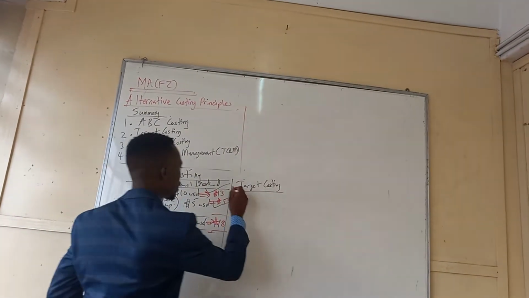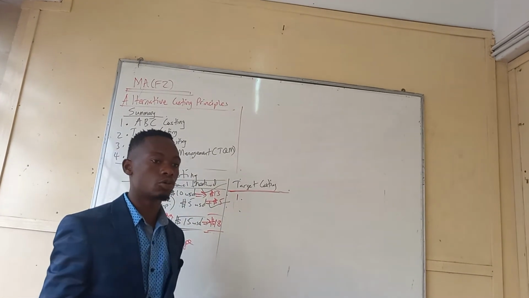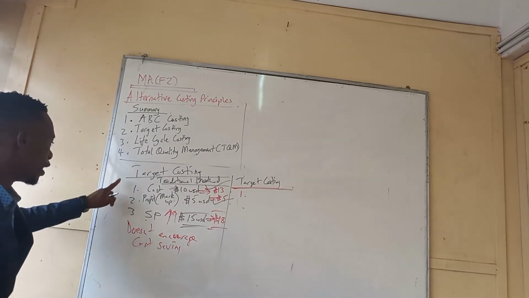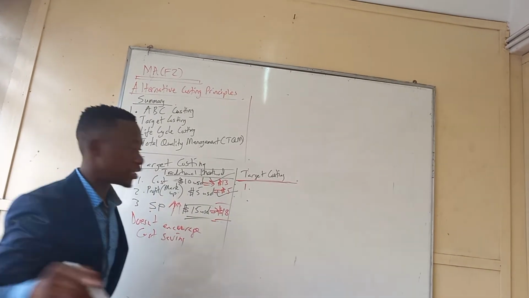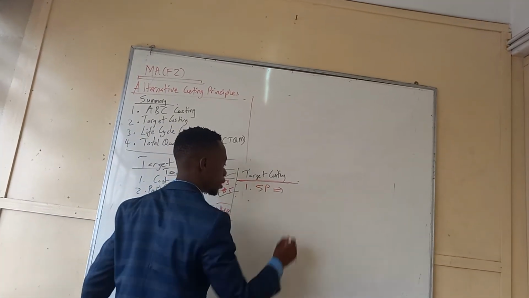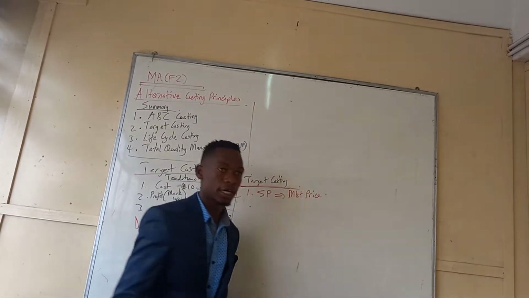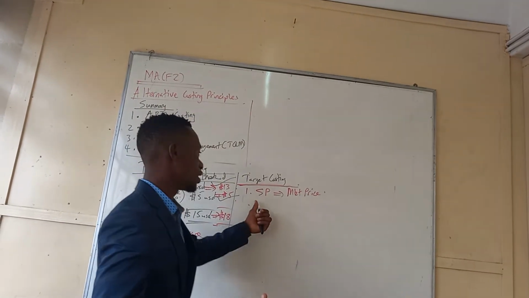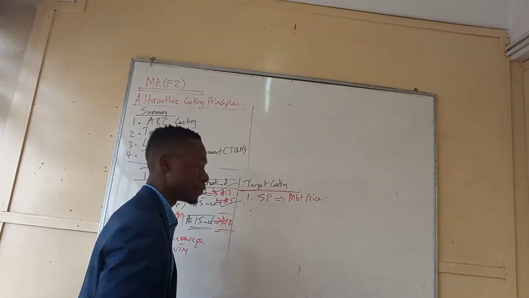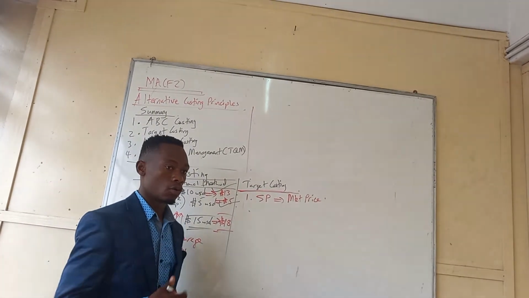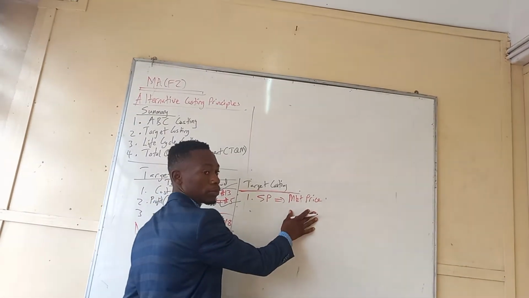That's why target costing was introduced. It says, no, people, let's change the order. The first thing you need to set is the selling price, which is the market price. Just consider what other people are charging. You look at what other competitors are charging, which is the market price.